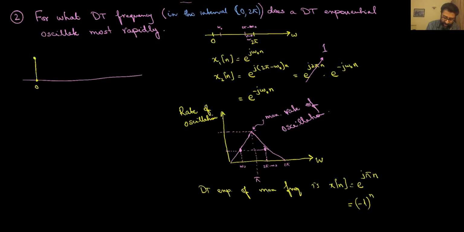But at n equals 1, it goes smack down to minus 1. And right at the next instant, which is 2, it goes back up to 1 and goes on oscillating. And this is the maximum change that I can expect in a discrete time signal. Another way you can see this is, this is minus 1 raised to the power n, where this is n.